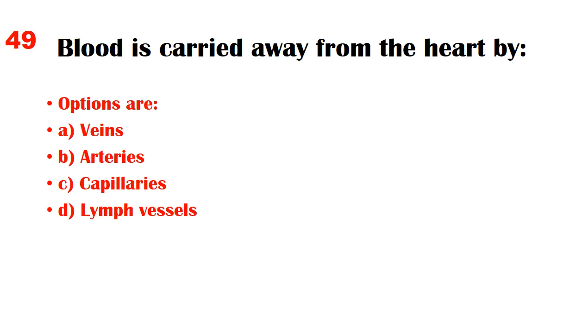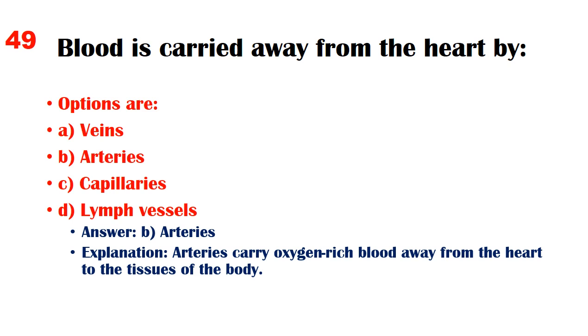Blood is carried away from the heart by. Options are A. Veins, B. Arteries, C. Capillaries, D. Lymph vessels. Answer. B. Arteries. Explanation. Arteries carry oxygen-rich blood away from the heart to the tissues of the body.